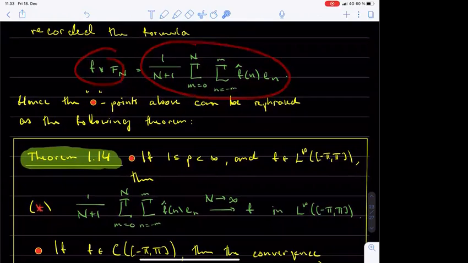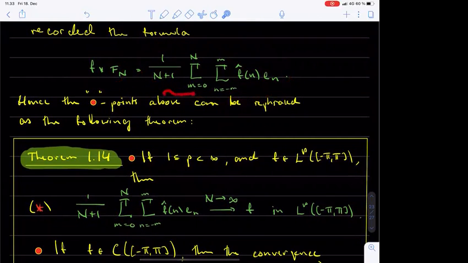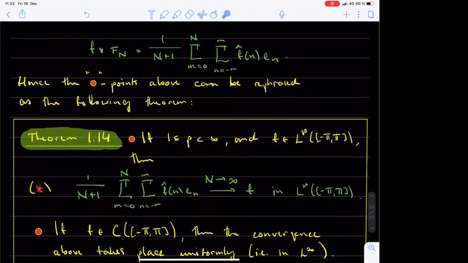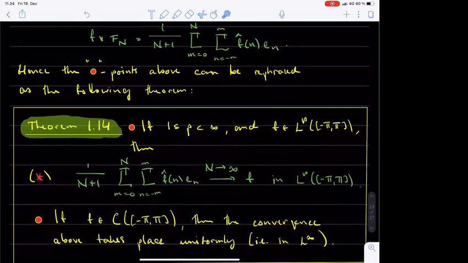Now observe that the right hand side of this equation represents a finite linear combination of the complex exponential functions. Because the function f is approximated by the convolutions f convolved with the Fourier kernels, we may conclude that in fact f can be approximated by finite linear combinations of the complex exponential functions. And this is exactly the main content of theorem 1.14.